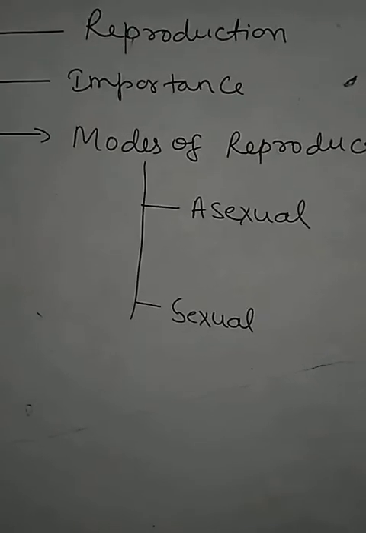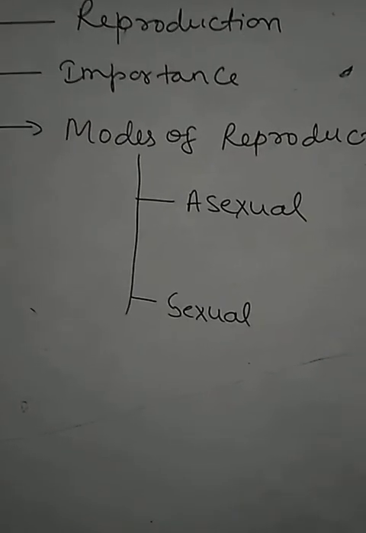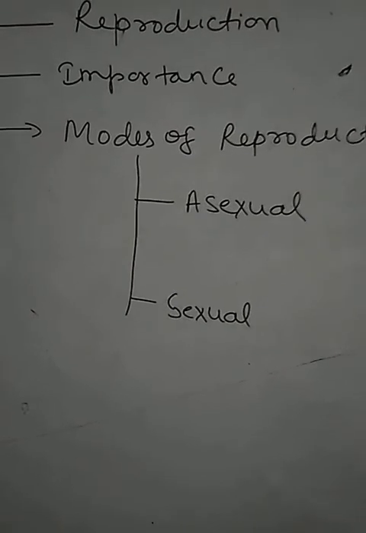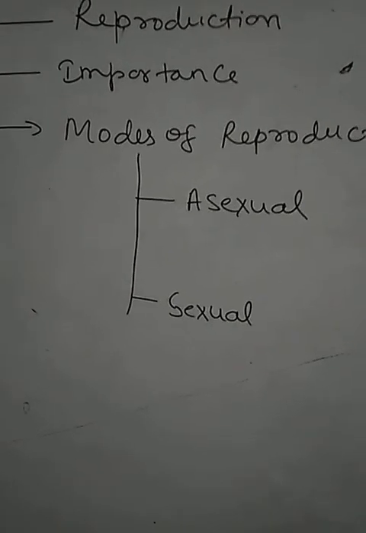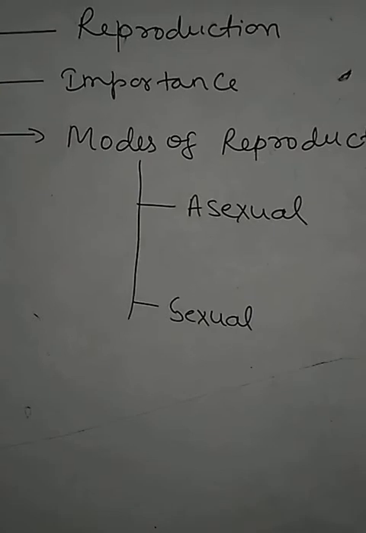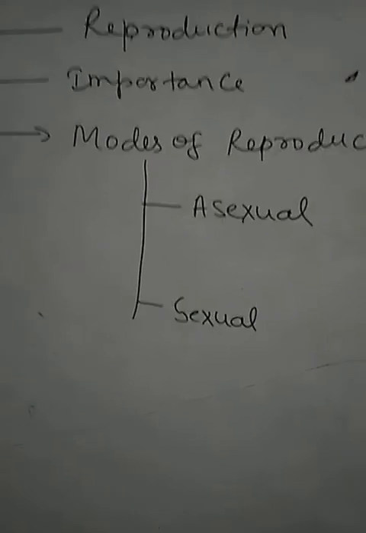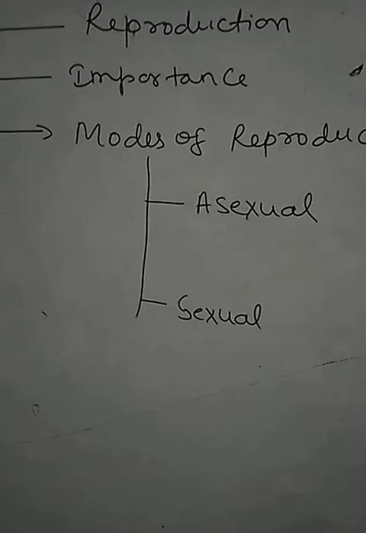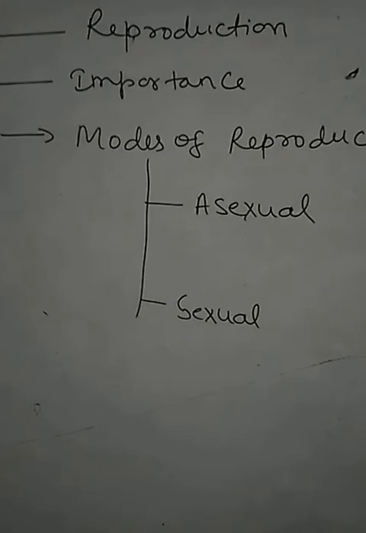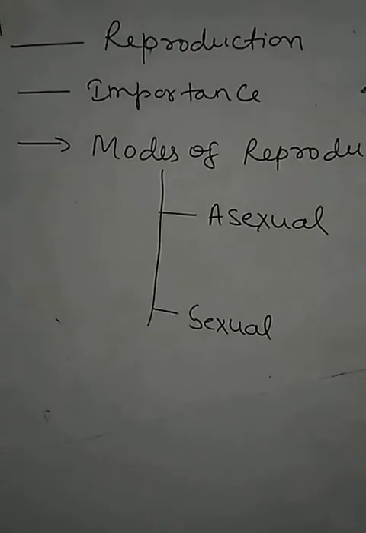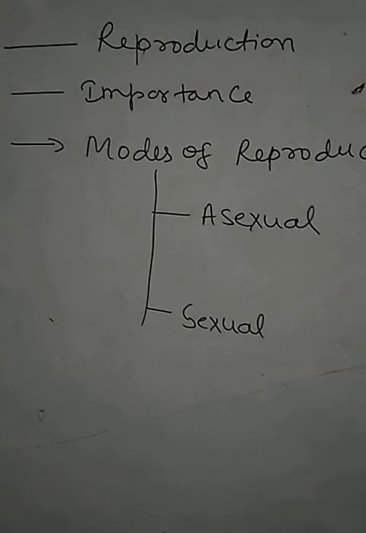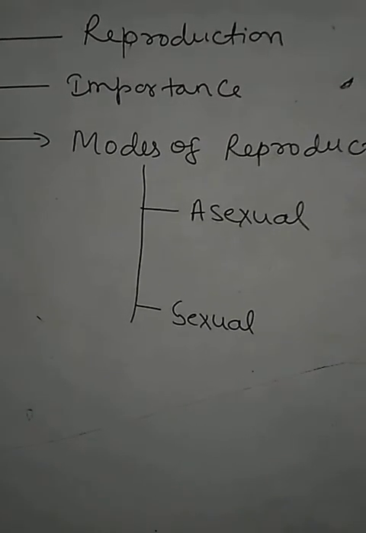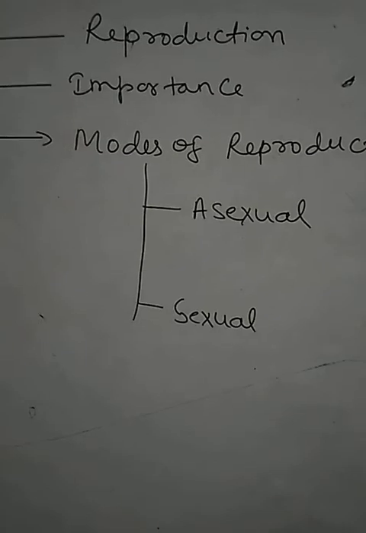It means they are producing young ones of their own kind. A human cannot give birth to an animal. A snake cannot give birth to a frog. So children, in this process, the continuation of generations is by the continuity of their own kind of species.